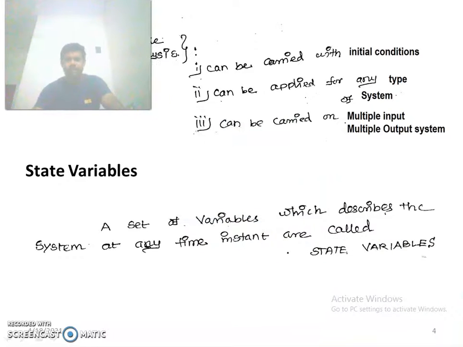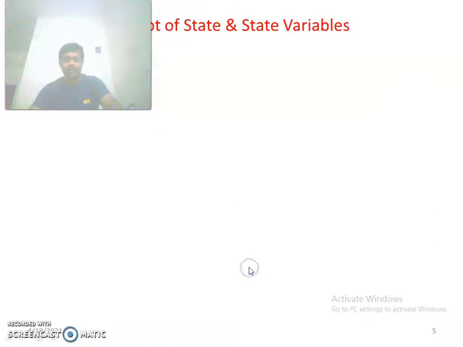Now we are going to study what state variables are. State variables are a set of variables which describe the system at any instant of time. It is called a state variable.